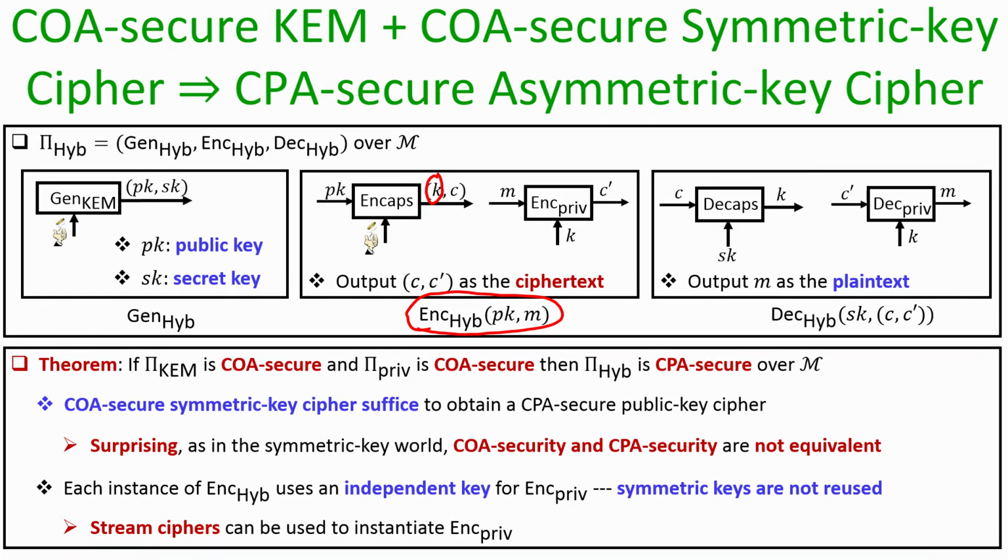And since my encapsulated key is going to be different, that means the private key encryption which I am using inside this hybrid encryption process is using a fresh key for each instance of the encryption process. So, that is the overall intuition behind the proof of this theorem. That means to instantiate this framework, to instantiate the symmetric key part of the encryption and the decryption, we can just use any stream cipher.